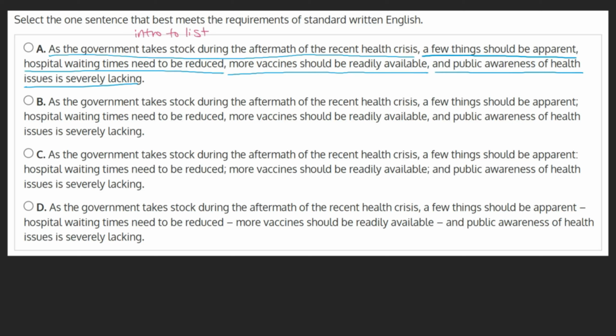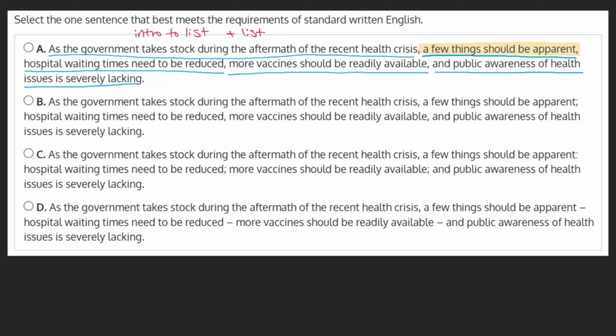Here, we see an introduction to a list and the list itself. The introduction is, a few things should be apparent. Following this phrase, we see the list of things that should be apparent: hospital waiting times need to be reduced, more vaccines should be readily available, etc.